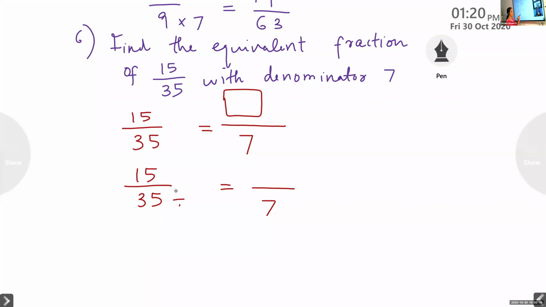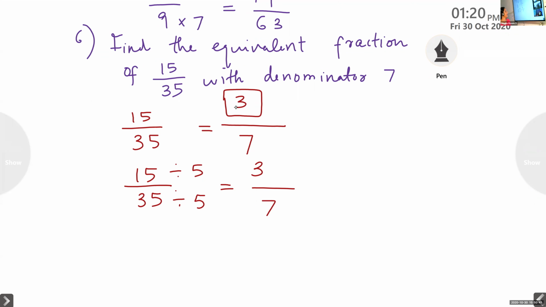You got 7 as an answer. We divided with which number? 7 into what is 35? Okay, divide by 5, you got 7. So the same thing you should do here also. Divide by 5. So 3. So 3 is our answer.